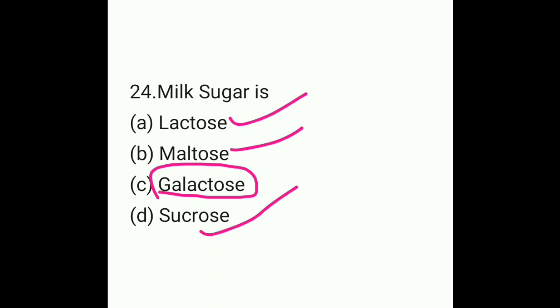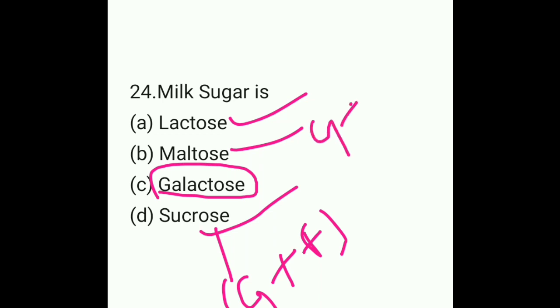This forms a disaccharide. How is sucrose formed? Sucrose is formed by the combination of glucose and fructose. If we talk about maltose, then glucose plus glucose forms maltose. And if we talk about lactose, then it is glucose plus galactose.